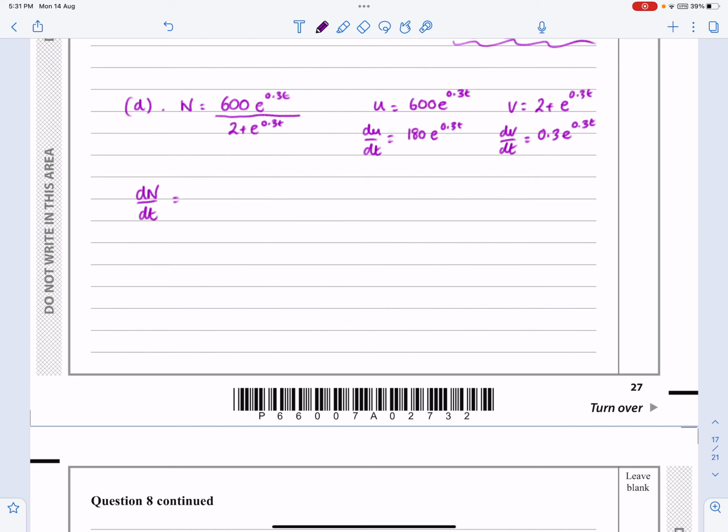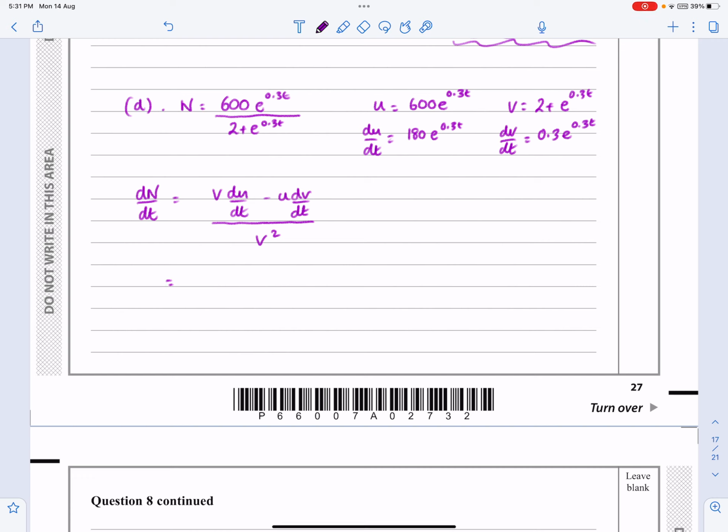is going to be, well, the quotient rule is v du minus u dv all over v squared. Right, subbing all that in. Now just be careful about this. Just take a little bit of time. We don't want to lose any marks.